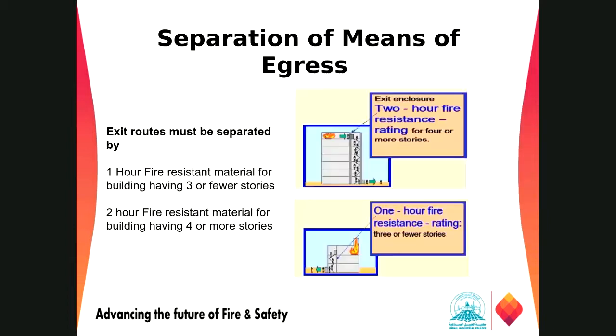Then moving to the multi-story building, the exit route must be separated by a 1 hour fire resistance rating for buildings having three or fewer stories. The one at the bottom needs a 1 hour fire resistance rating in this case, and the one at the top, which is 4 stories or more, needs 2 hour fire resistant construction.